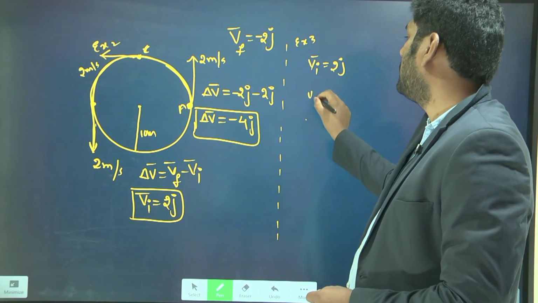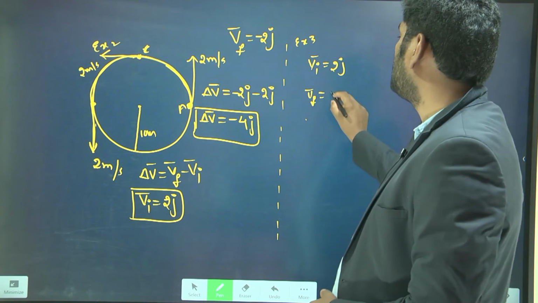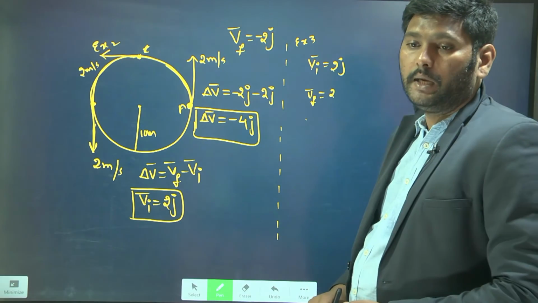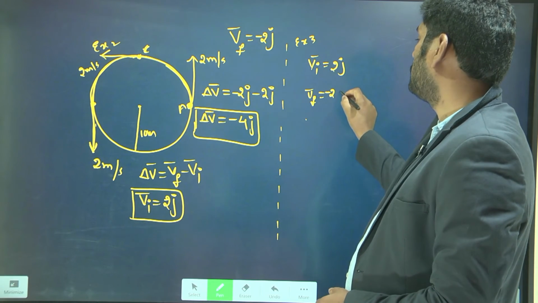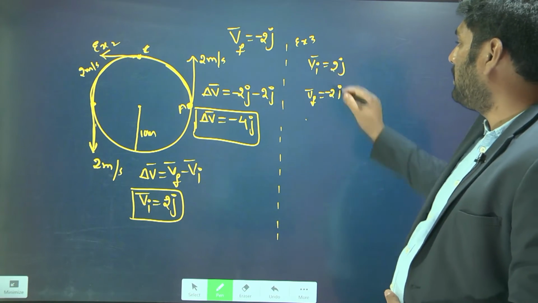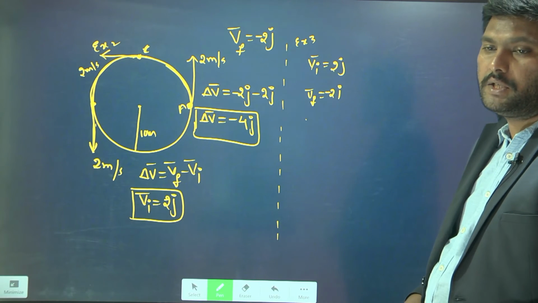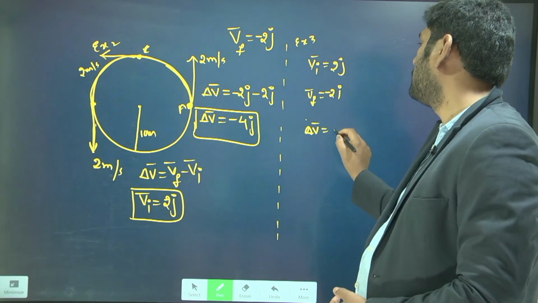The final velocity vector is moving with 2 meter per second magnitude in the direction of negative x direction, so that I can take as i. Now you have the initial velocity vector and the final velocity vector, then you can find the change in velocity vector as